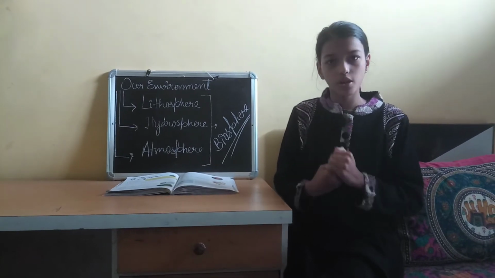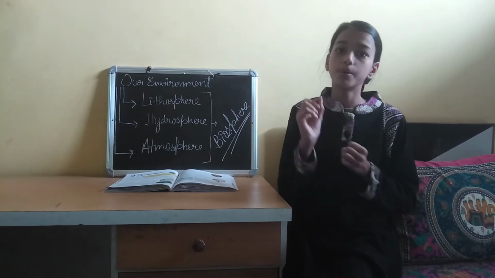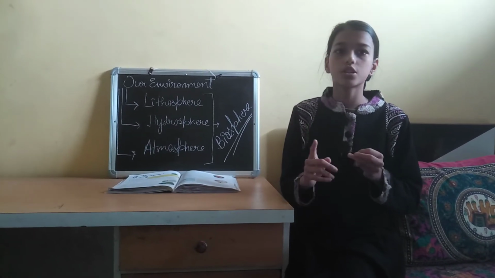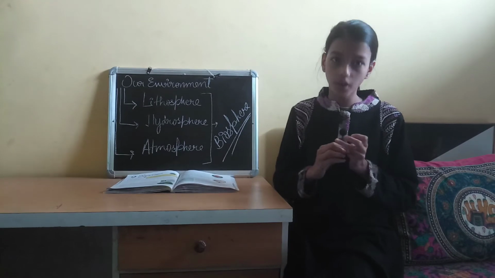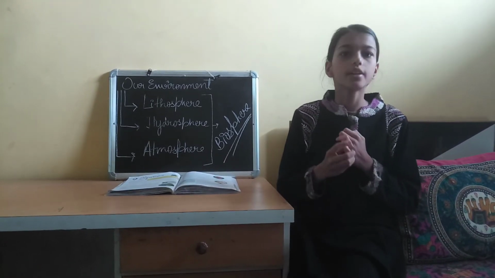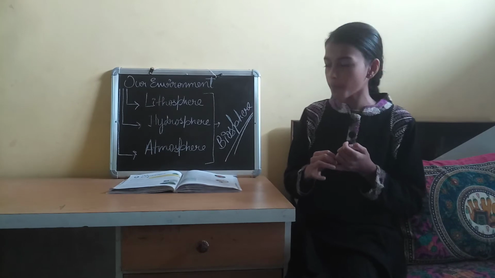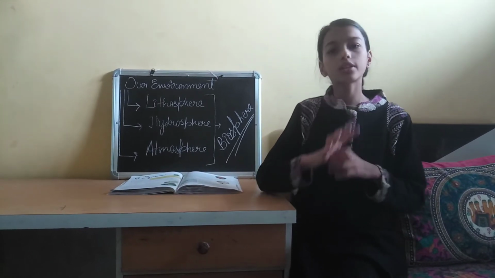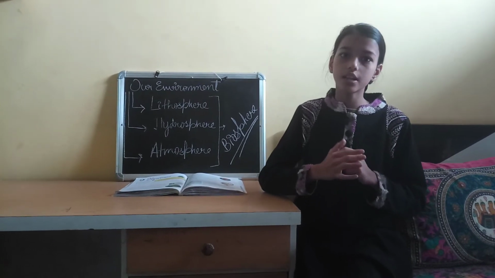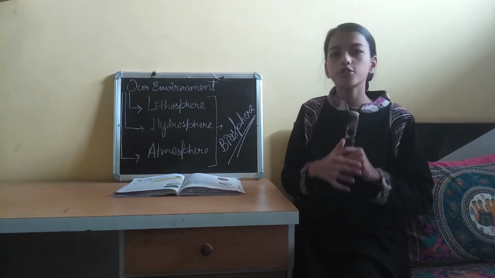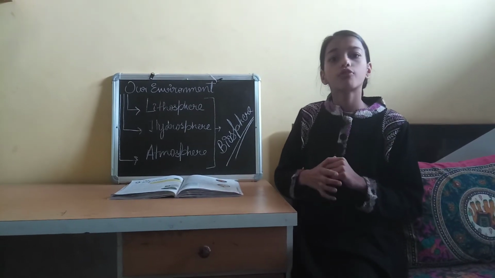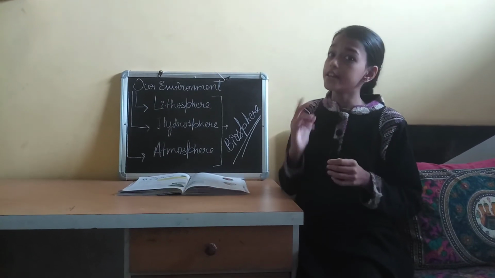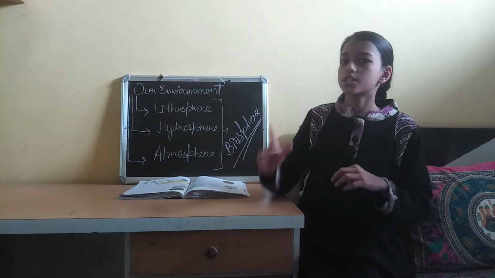The next third layer is mesosphere. All the meteors burn up here. If there would not be mesosphere and the meteors fall directly on Earth's surface, it could cause a very great loss of life and damage to properties. And next, thermosphere. Thermosphere is the fourth layer of atmosphere. Aurora borealis forms here. Thermosphere also has ionosphere which is useful for the radio waves to travel. And exosphere is the last layer and the space starts from here.